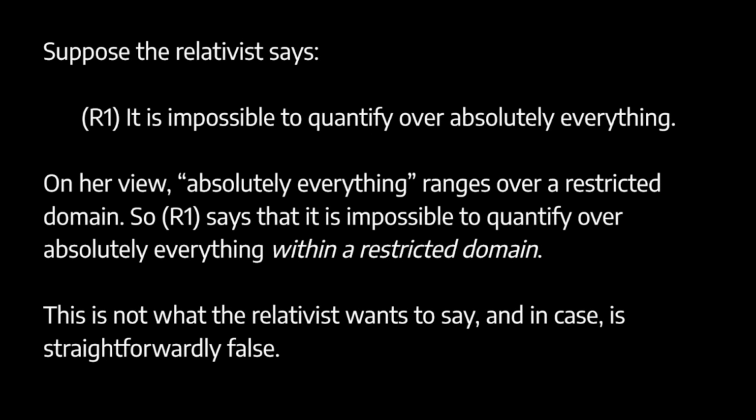Now, there is a major problem for relativism, and this is sometimes called the ineffability objection. According to the ineffability objection, it isn't really possible for the relativist to assert her own position. Relativism ends up being ineffable. We can't really understand what the relativist is even saying. Let's say that the relativist characterizes her position this way. She says, it is impossible to quantify over absolutely everything. That seems about right, yeah?